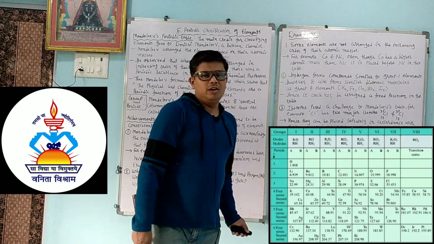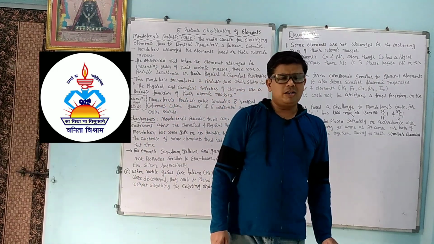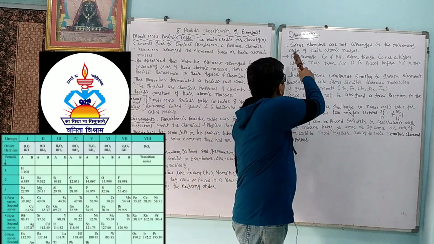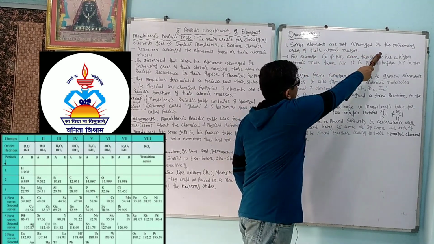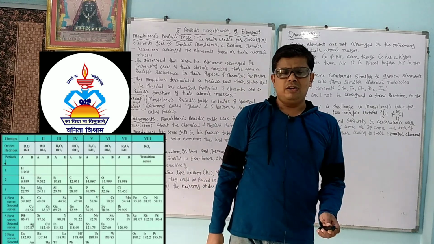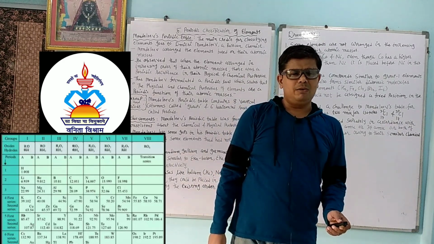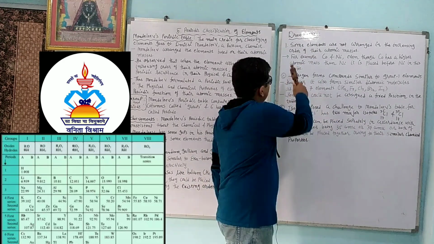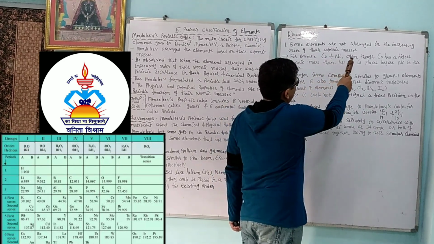Now dear student, we are going to learn about the drawbacks. Okay, what are the drawbacks? Some elements were not arranged in the increasing order of their atomic masses. We will take an example, for example, cobalt and nickel.